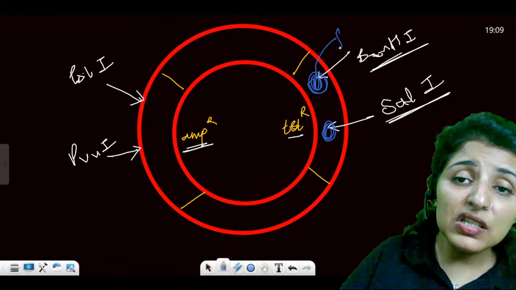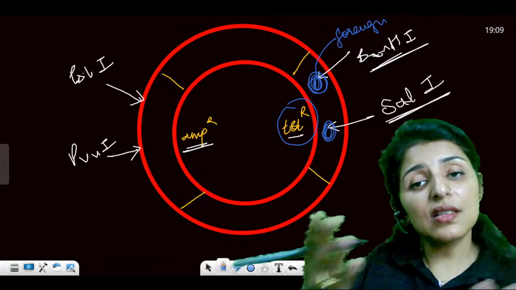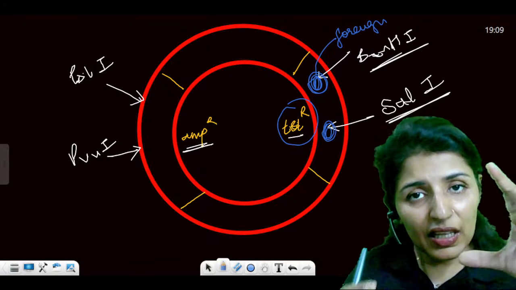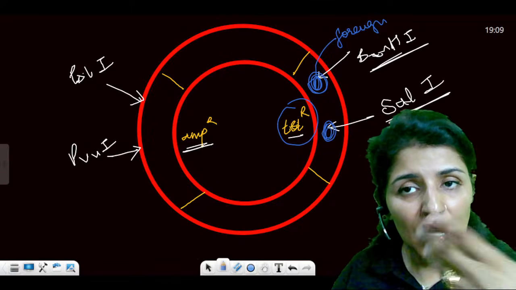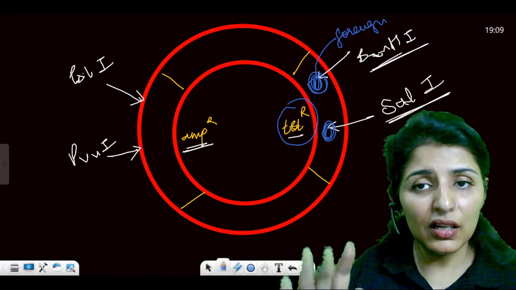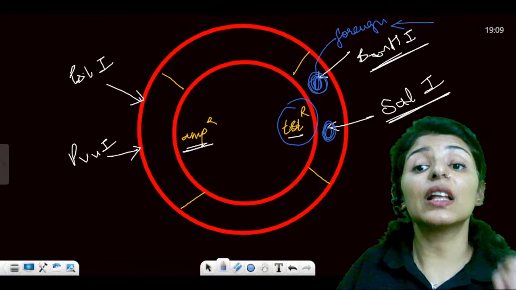Now, if a foreign gene is inserted, what will happen? The tetracycline resistance gene will be manipulated. So the part of DNA which was offering tetracycline resistance is now compromised because you have added a foreign gene into it. Are you getting it? Now this process is called insertional inactivation.